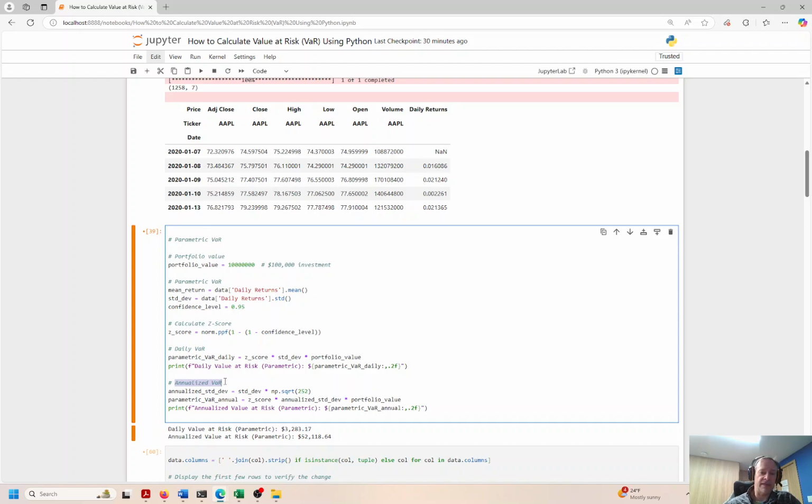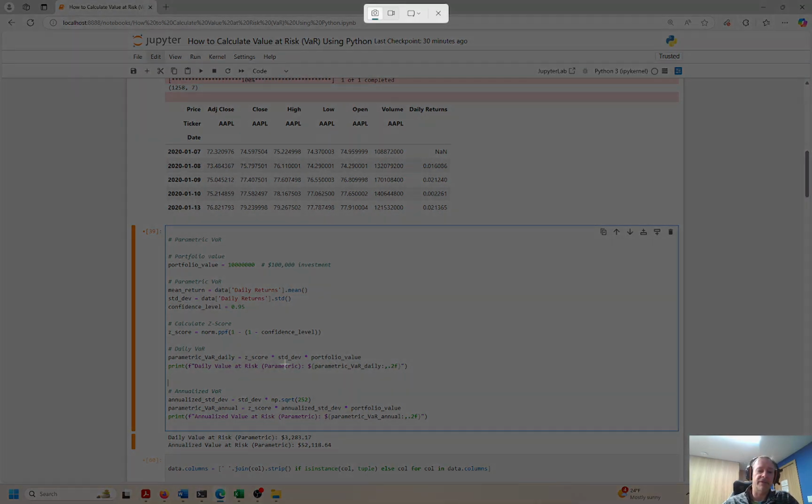10% return in one day? That's a good return in one day. Is that 1 week, 1 month, or 1 year? Well, you should annualize it, right? So everybody is comparing apples to apples. If you get 10% return and somebody doesn't specify, I would assume that's 1 year because it should be annualized. If it's not 1 year, then you have to notify the person of that, because they're assuming it's going to be 1 year. So we're going to annualize this, hit Control Enter, run the cell, and we have a daily.